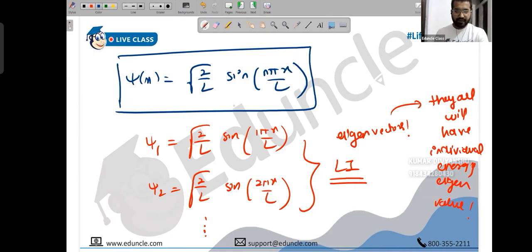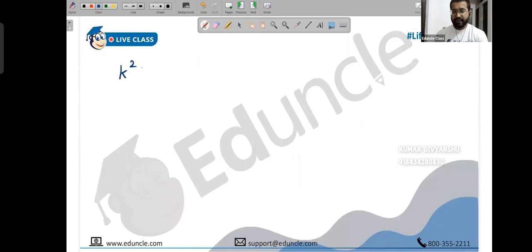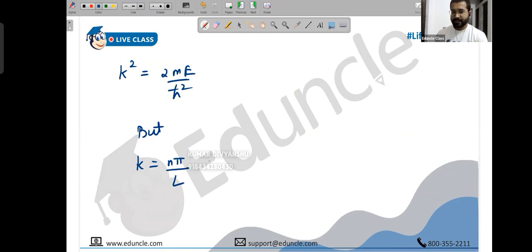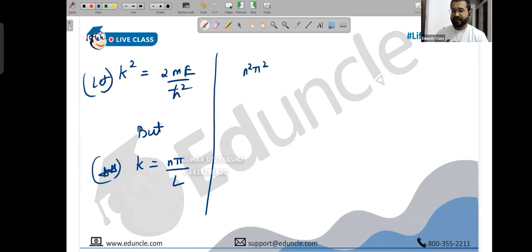Okay, and let's learn the energy. We used energy in the numericals, but let's understand how that energy comes. I hope you have covered this. We have already defined k square as 2mE upon h bar square. But we have also learned k is n pi by L. Remember, this was the let part and this was the star part. I'm just equating them.